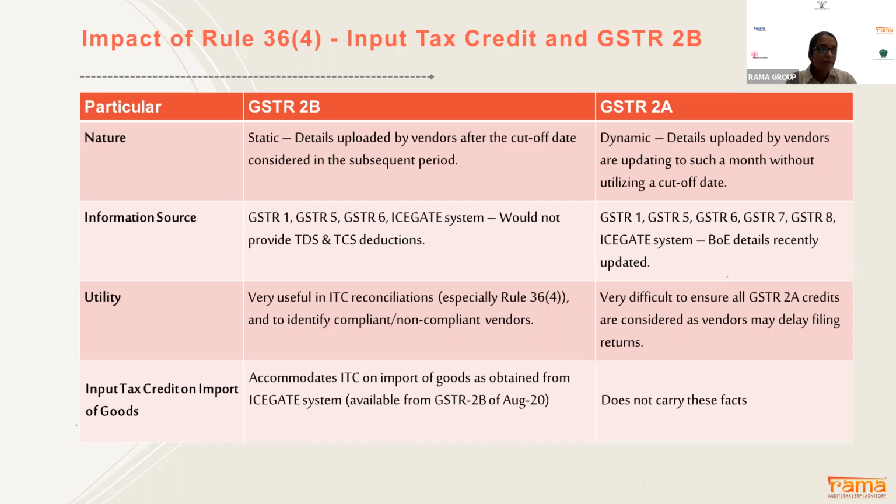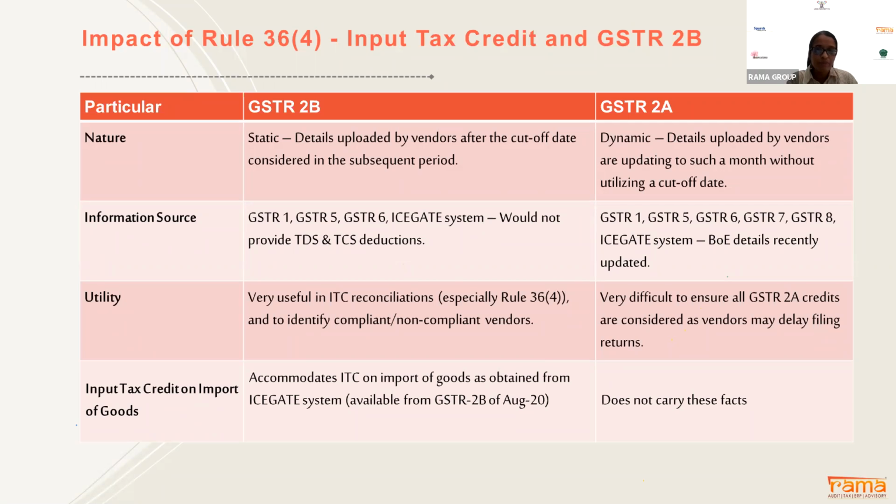Now one scenario: for the month of November, your vendor has filed the return on 16th December. That input will not be covered in 2B because your vendor has filed the return late. That input will get auto populated in your December month 2B. But if you compare with GSTR 2A, GSTR 2A will get the information about your vendor's GSTR 1, and even if it was filed with a delay, that input will get auto populated in GSTR 2A.